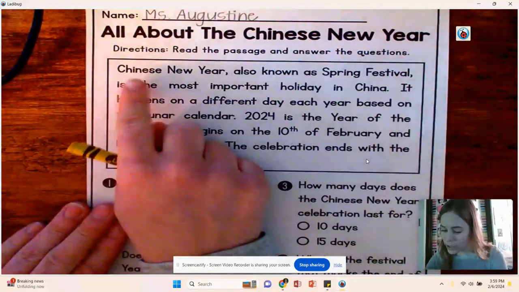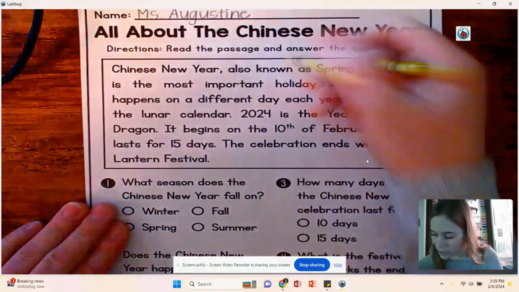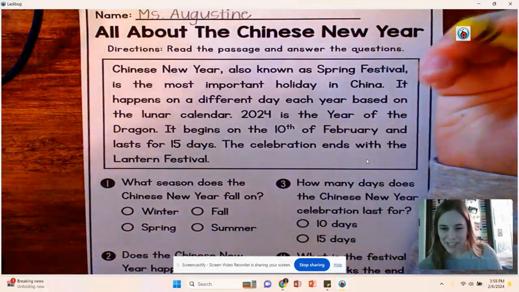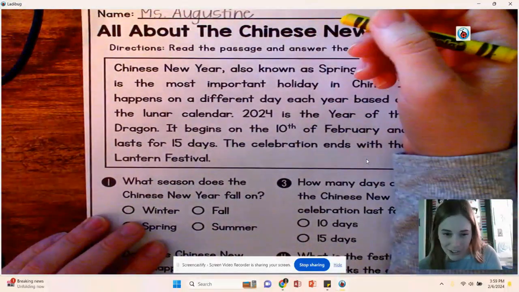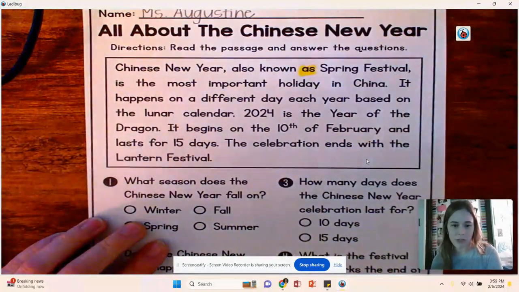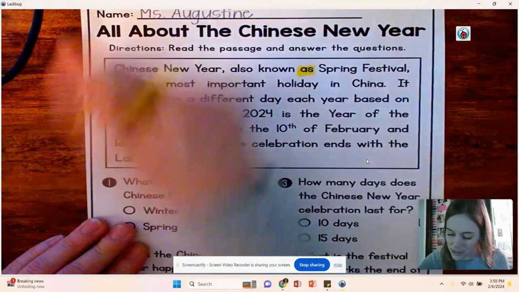All right, so Chinese New Year, also known as, is a high frequency word. So we're going to use a yellow crayon, something yellow, something that represents just kind of like a highlighter. If you have a highlighter, then great. But what I do with my yellow crayon is I just color over that high frequency word. So also known as Spring Festival is a high frequency word.